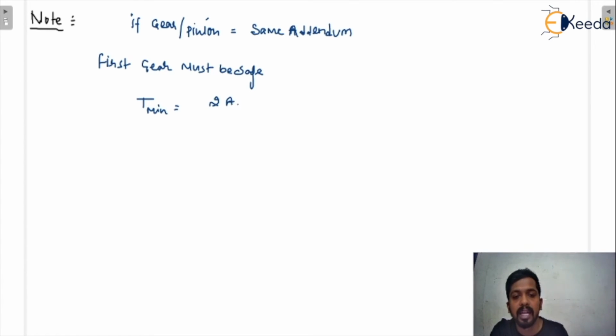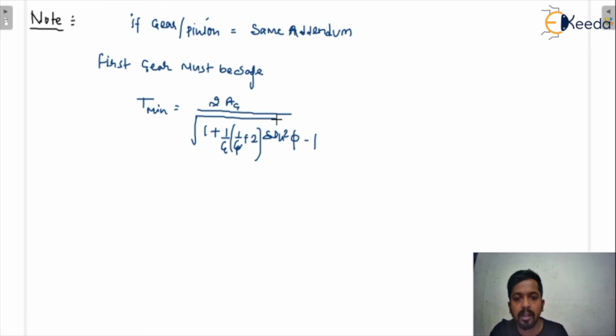And how can you calculate it? That is 2aG upon the square root of 1 plus 1 upon G, 1 upon G plus 2, sin square phi, minus 1. Yes or no? Then the pinion becomes automatically safe.